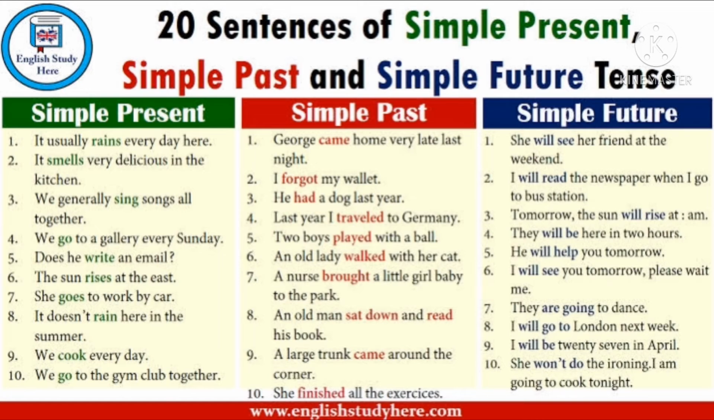Now past tense sentences. George came home very late last night. Come is a present tense verb, whereas came, C-A-M-E, is a past tense word. I forgot my wallet. He had a dog last year. Last year I travelled to Germany, ed is used, so it is a past tense. Two boys played with a ball, ed. Again, to the base word play, ed is added, so it is a simple past tense. An old lady walked with her cat. Walked, ed, again past tense.